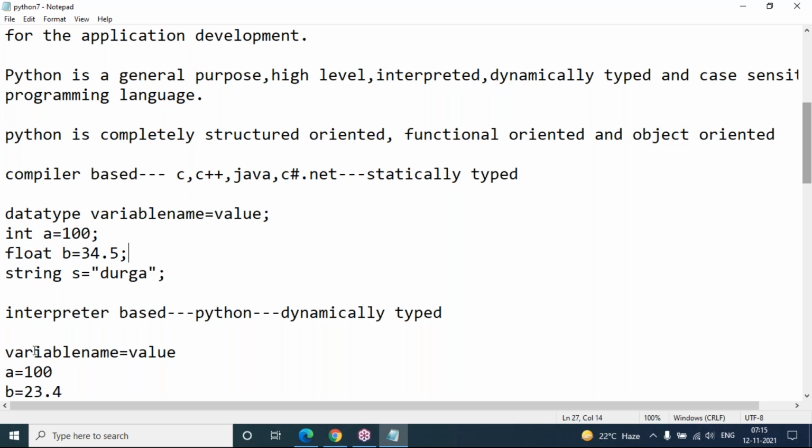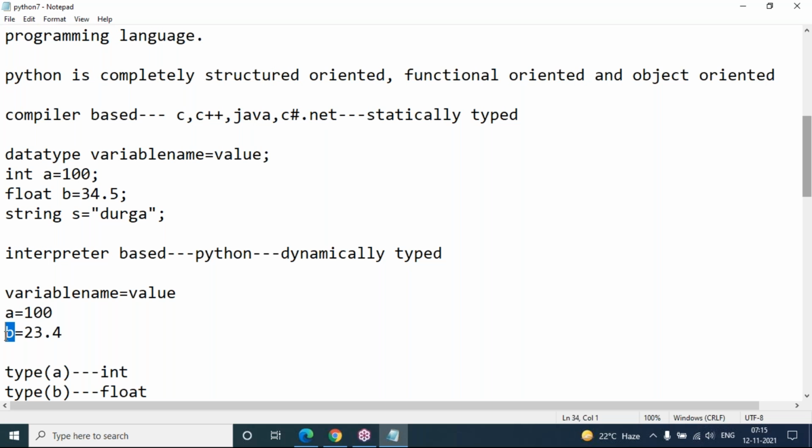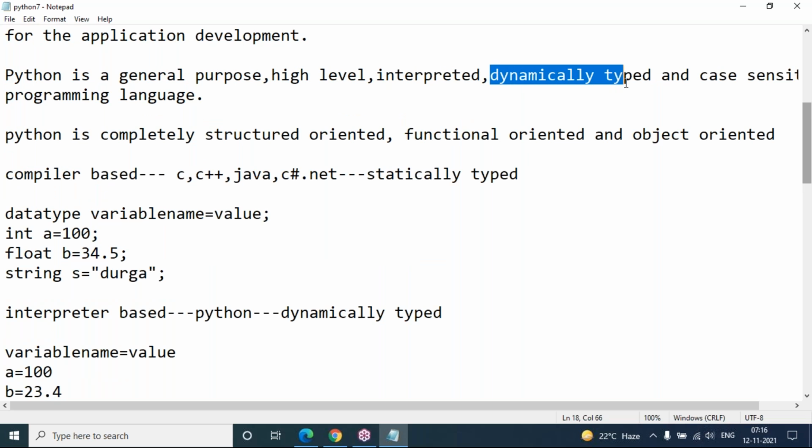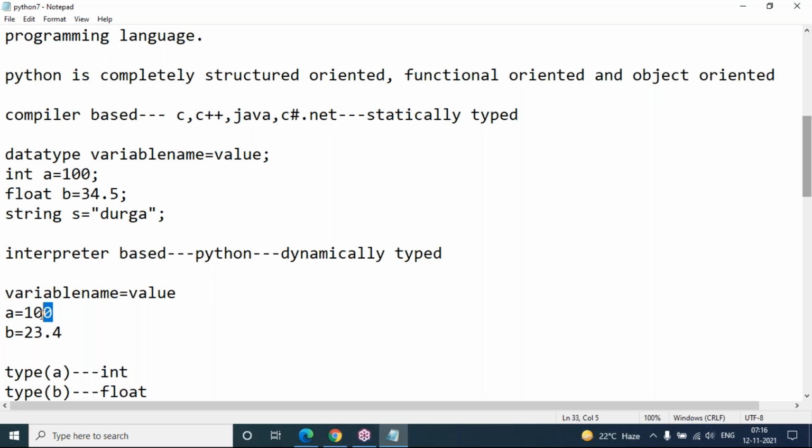But when it comes to Python, you need not specify the data type. Did I declare any data type before a? No, because it is a dynamically typed programming language. Dynamically means that at the time of program execution, based on the value you assign to the variable, the data type is decided automatically. Python internally assigns the data type for your variables based on the value. If I write int a equals 100 here, this is invalid. In Python, this will not work.